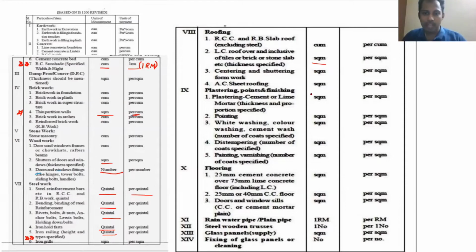Okay, so plastering square meter, everything is square meter. Rainwater pipe or pipes, I have told you already, pipe generally we take it in running meter. Wooden trusses, see, this truss is also little important. So truss we take it in the form of number. Okay, glass panel square meter, fixing of glass panels also number.